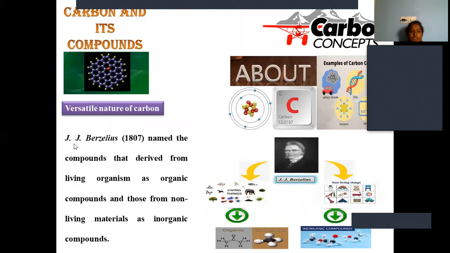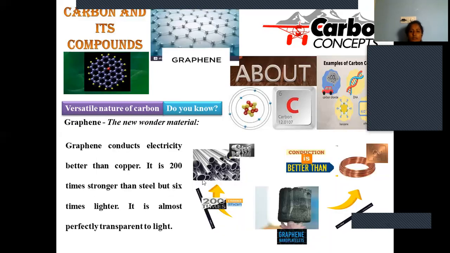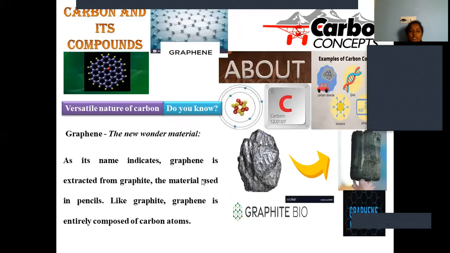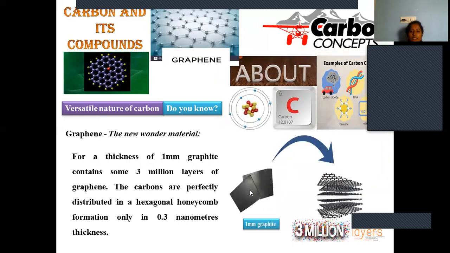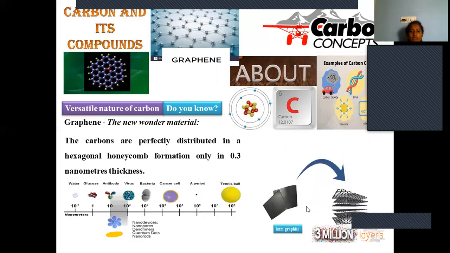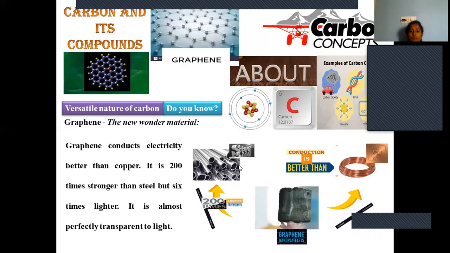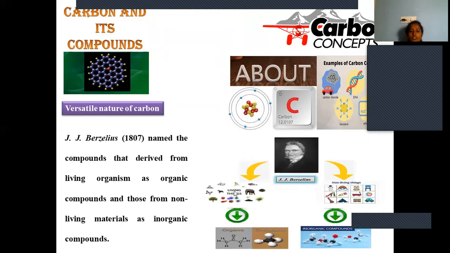And another thing is J.J. Berzelius named the compound derived from living organisms as an organic compound. So by this, we completed the concept of graphene. Graphene is a nano-sized material. This is extracted from graphite and is converted into nano-sized particles by a suitable nanoscale synthesis process. And 1 mm of graphite is exactly equal to 3 million layers of graphene. It is an extremely small particle, but when you compare its strength, it is extremely large.